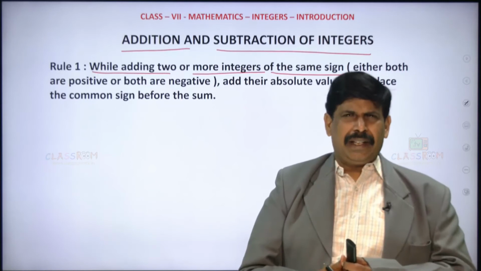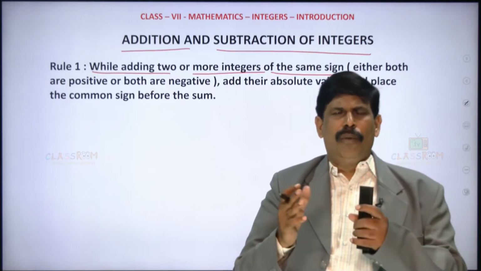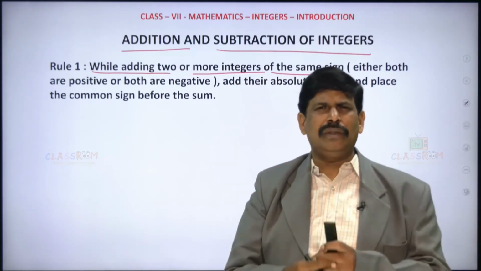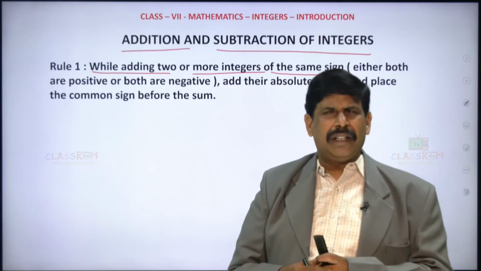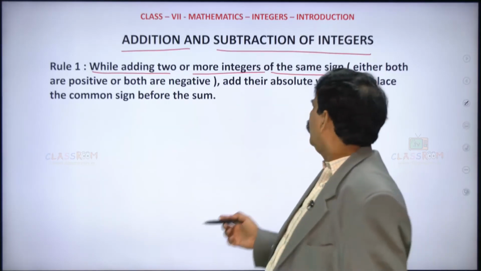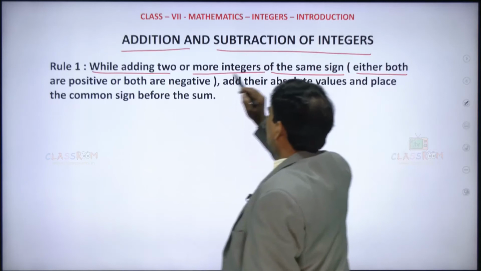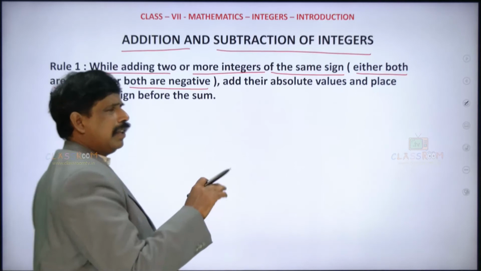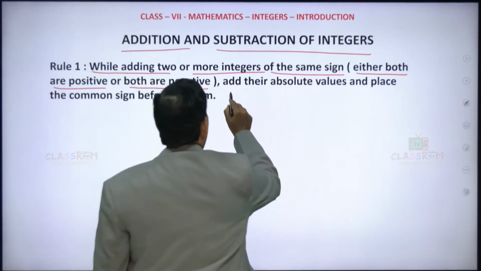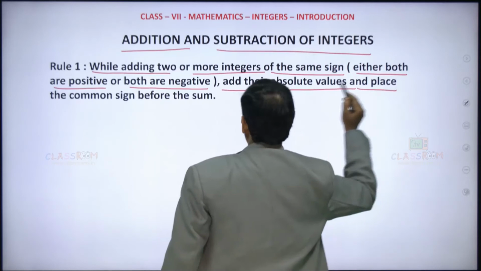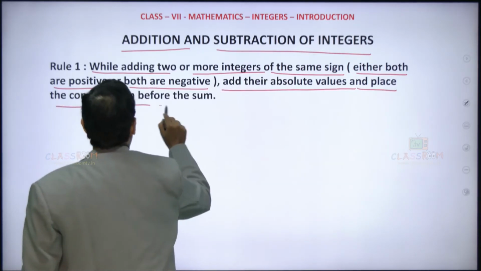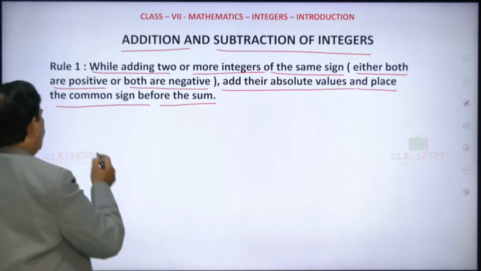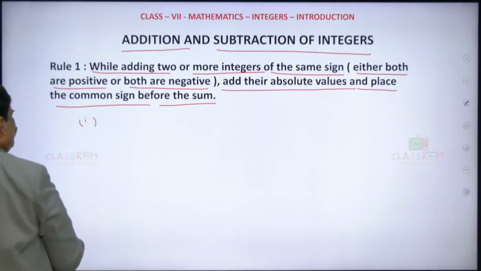So when we are adding 2 or more integers of the same sign, that means all of them are either positive or negative. Then what we have to do is add their absolute values and place the common sign before the sum. Let's have a few examples to understand this better.